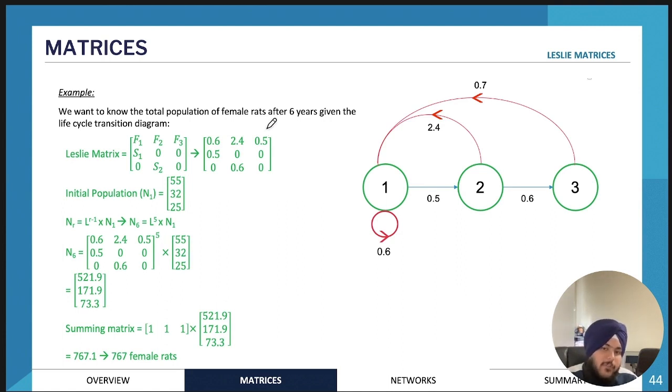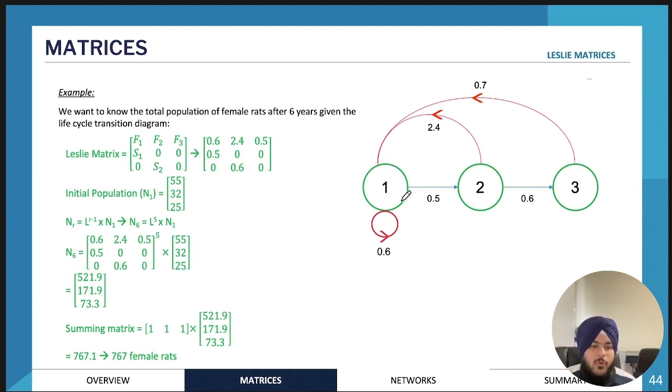In these types of questions, they won't add up to 1. And this is an example of a Leslie matrix question. So we have usually a life cycle transition diagram. So this diagram over here is called a life cycle transition diagram. And essentially what's happening is we have age group 1, age group 2, and age group 3. You might have more age groups, you might have less age groups.